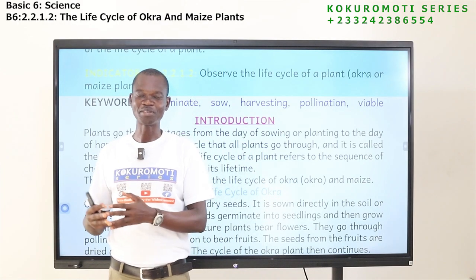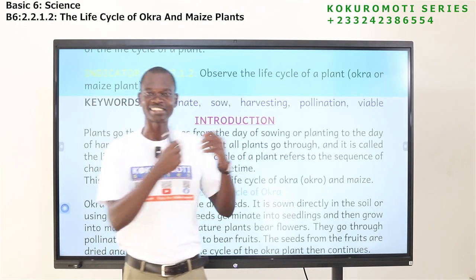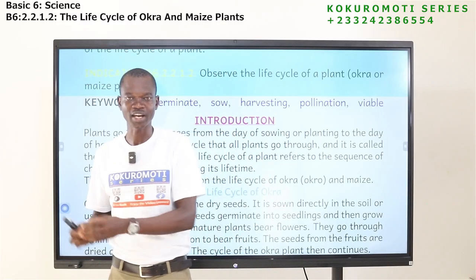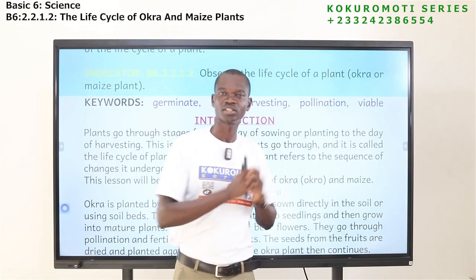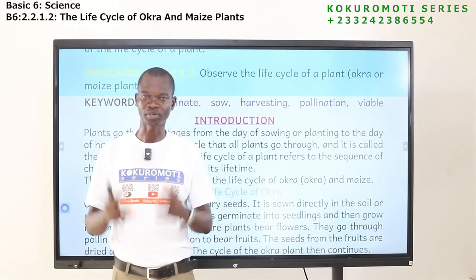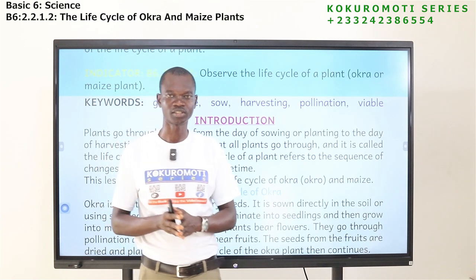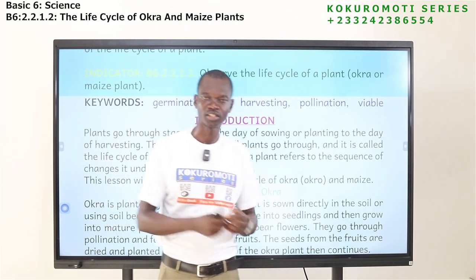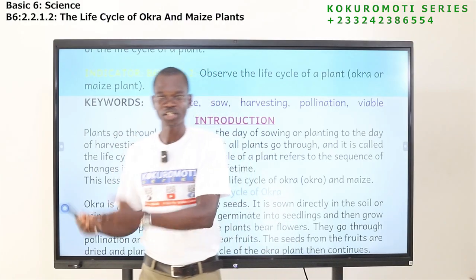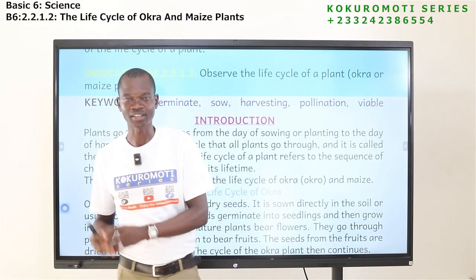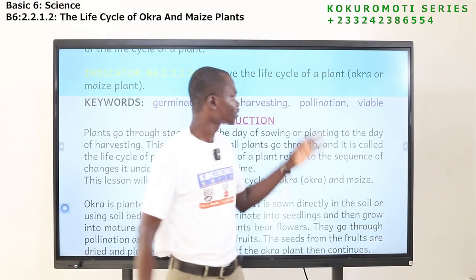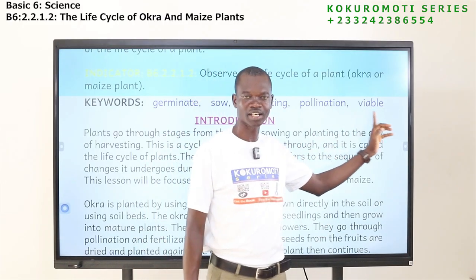The anther is the male part, and the stigma is the female part. So when the pollen from a male flower is transferred to the female flower, that is what we call pollination. It involves transferring pollen from one point to another, always from the male side, that is the anther, to the female side, that is the stigma.